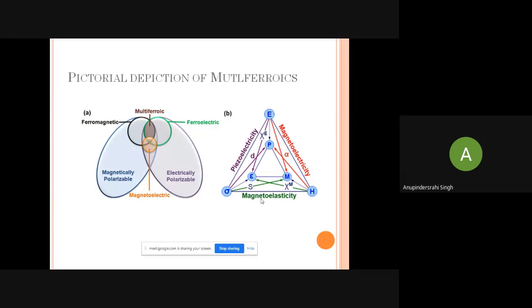Now figure B shows the parameters versus the stimulators, and these show what kind of phenomena is present. If the coupling between electric field and magnetic field is there, then it is called magnetoelectricity. If the coupling between the strain and the electric field is there, then it is called piezoelectricity. And if the coupling between sigma and H is there, then it is called magnetoelasticity. These are the functional properties that are concerned with the stimulators.